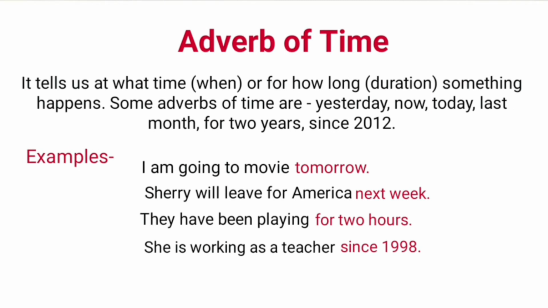Adverb of time. It tells us at what time or for how long something happens. Some adverbs of time are yesterday, now, today, for 2 years, since 2012. Examples are I am going to movie tomorrow. Here, tomorrow is an answer to the question when, so it is an adverb of time. Sherry will leave for America next week. Here, next week is answer to the question at what time, so it is also an adverb of time.